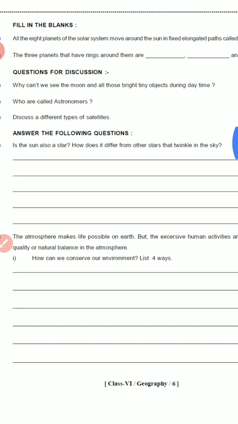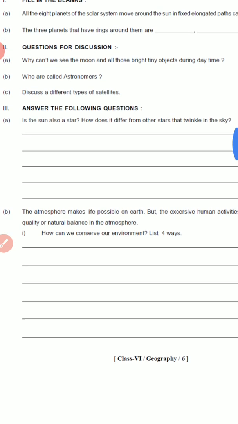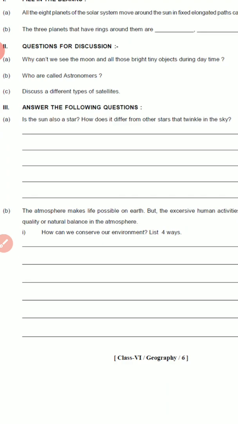Answer the following question. Is the sun also a star? How does it differ from other stars that twinkle in the sky? Yes, Sun is also a star. It differs from other stars that twinkle in the sky. The sun is nearest to earth and it is the only source of heat and light for us.